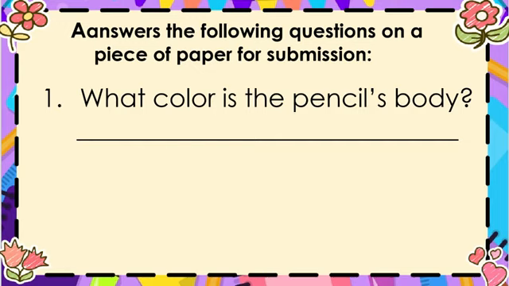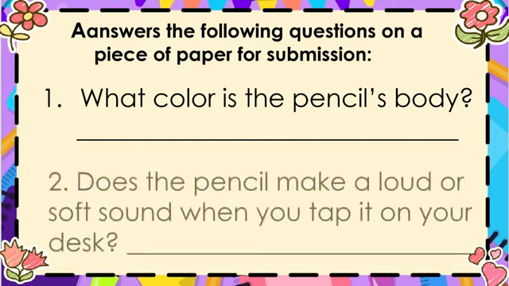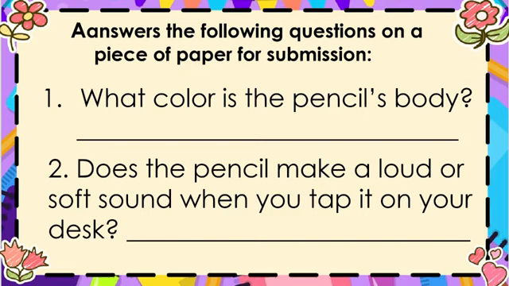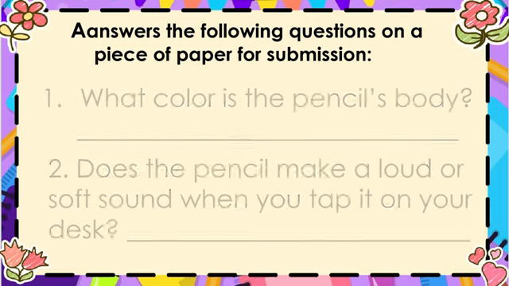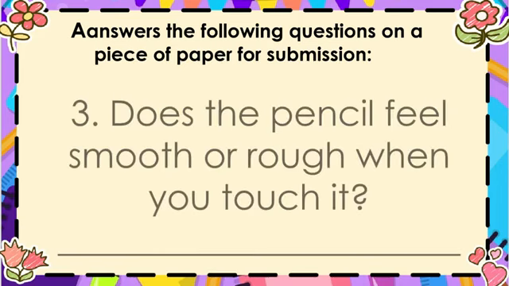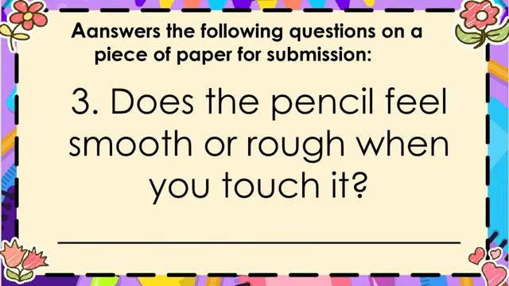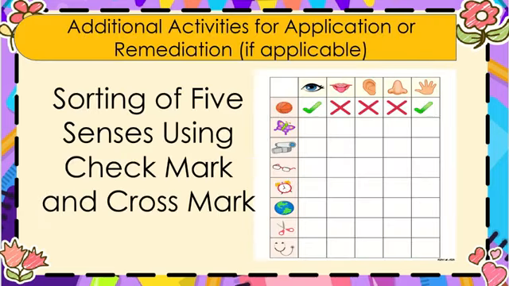What color is the pencil's body? Does the pencil make a loud or soft sound when you tap it on your desk? Does the pencil feel smooth or rough when you touch it? Sorting of 5 senses using check mark and cross mark.